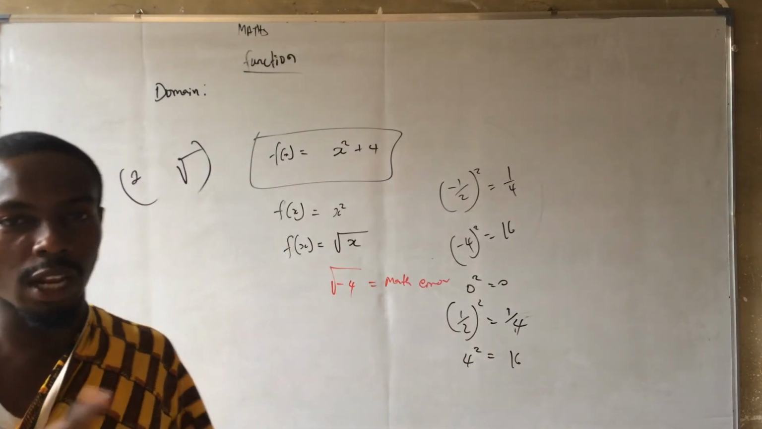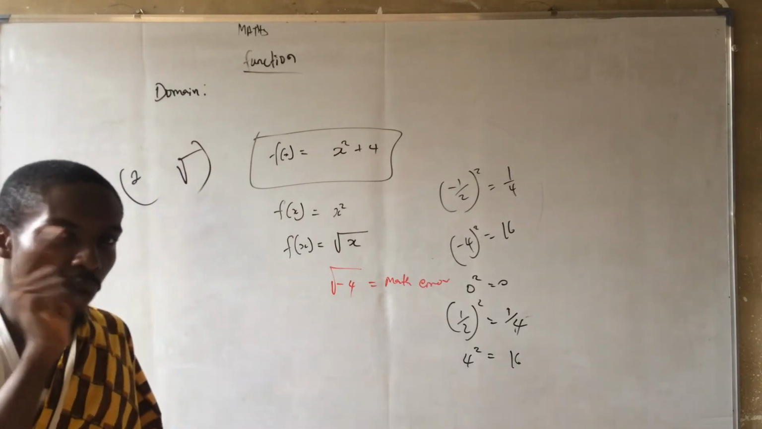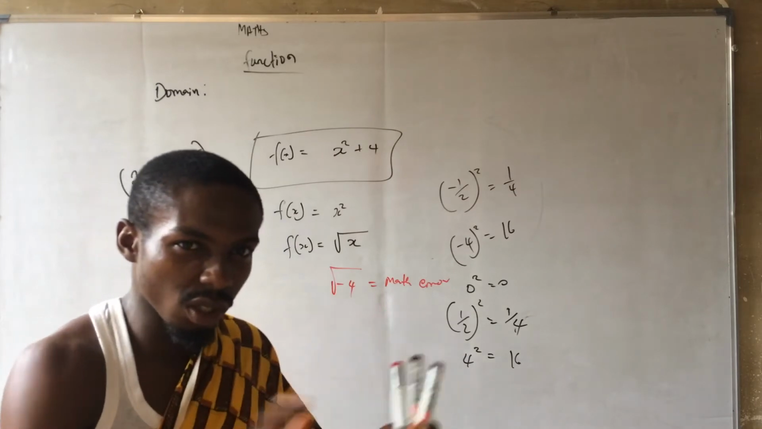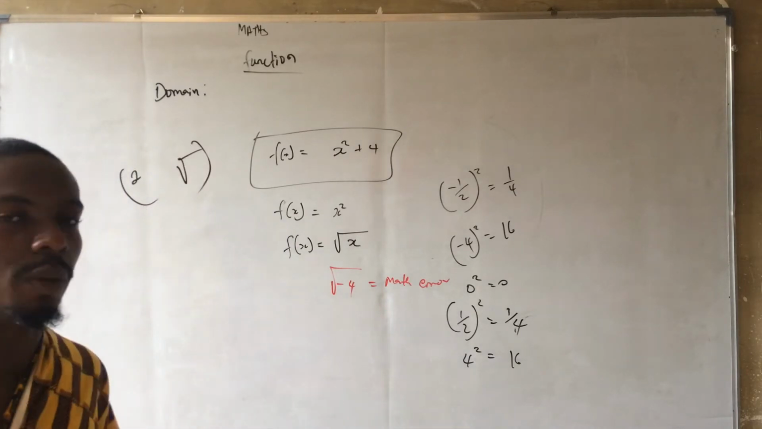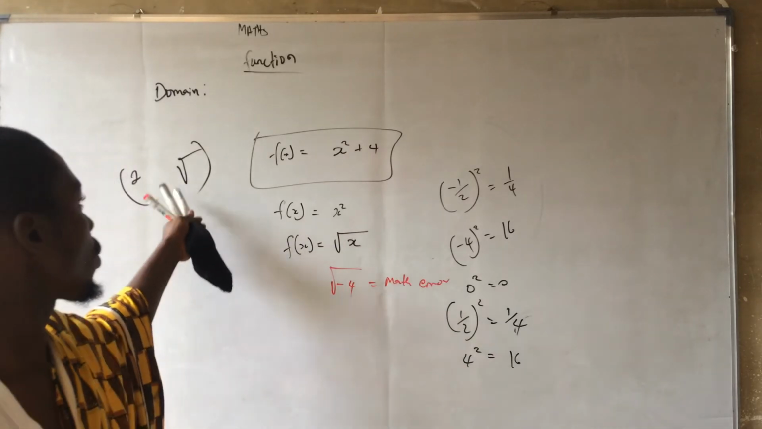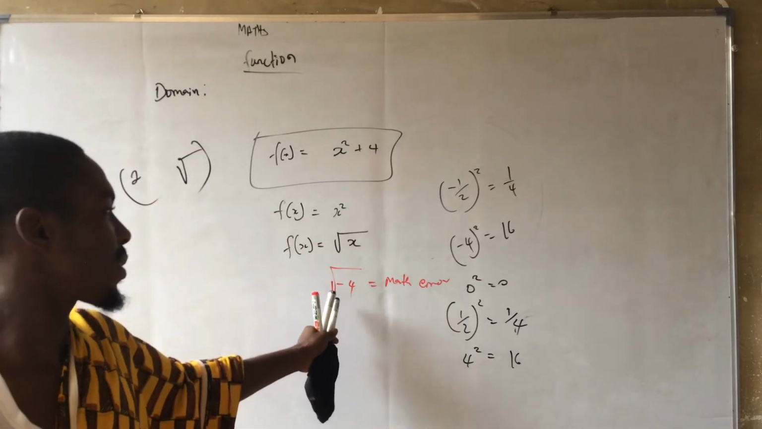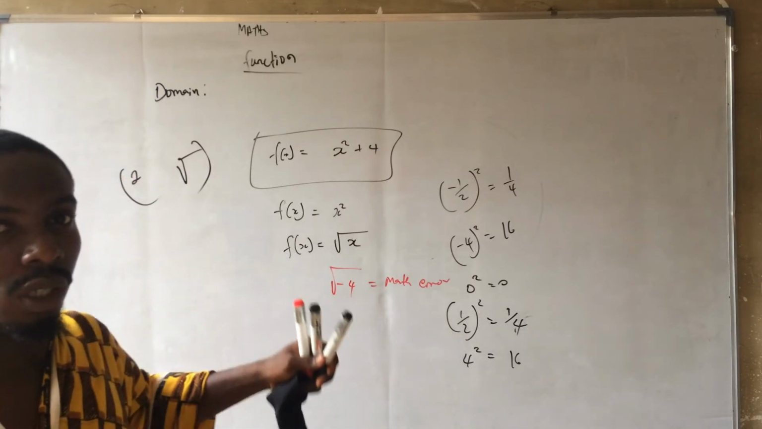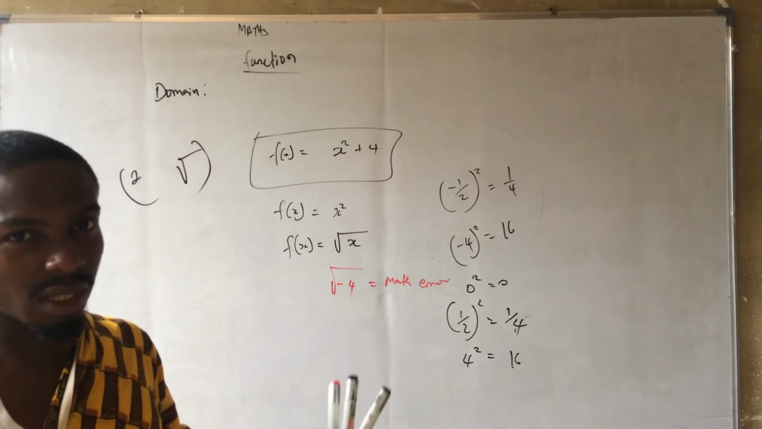Do you know that? They are twins. So there is no number that, whenever you square it, will give you a negative number. It is not possible. That is the reason why the root operation doesn't accept anything negative, because its brother, the square operation, doesn't give out negative.